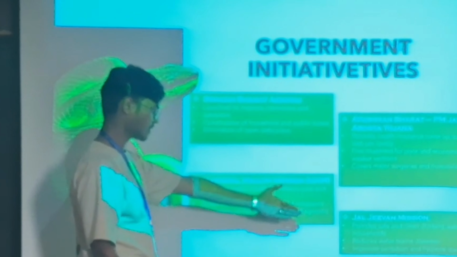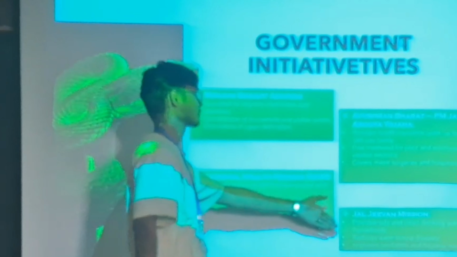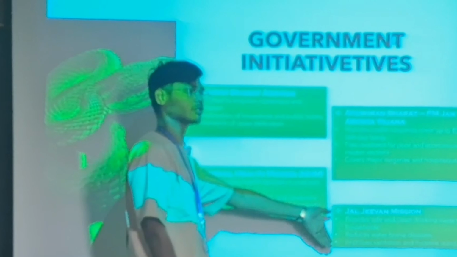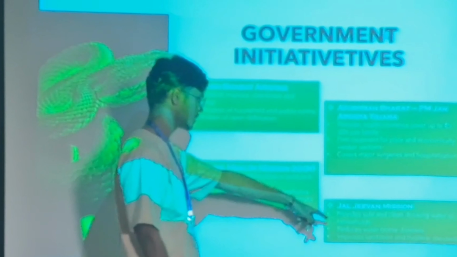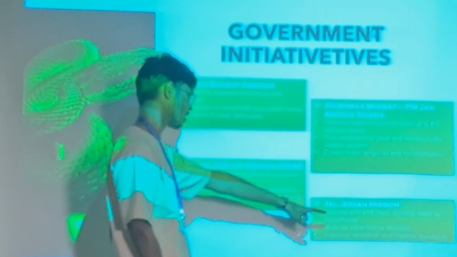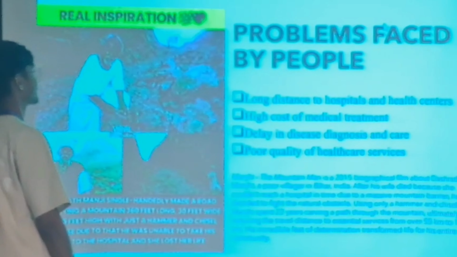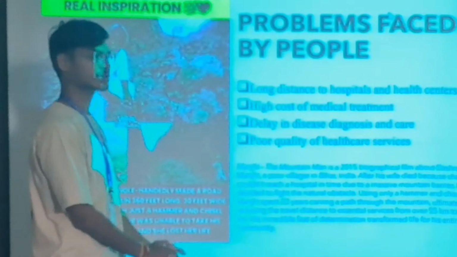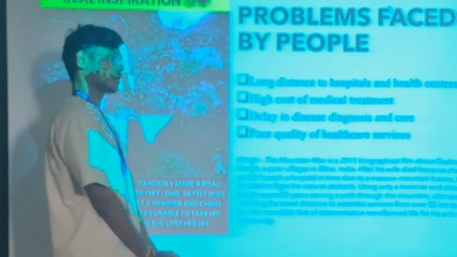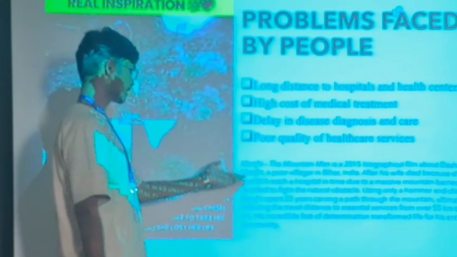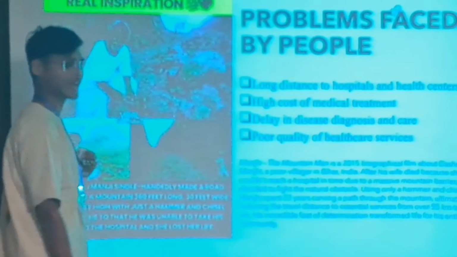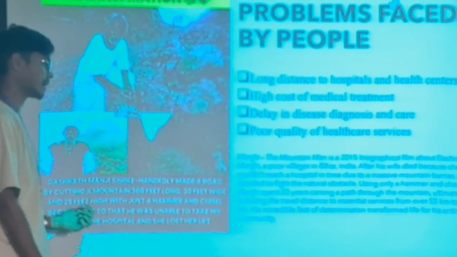Now, this National Mission initiative was totally based on the contaminated water problem. So it provides drinking water to households, reduces water contamination, and improves sanitation and hygiene standards. Problems faced by the people. Of course, there was a problem many years ago. Like we had seen, this is the Manjhi mountain man movie.